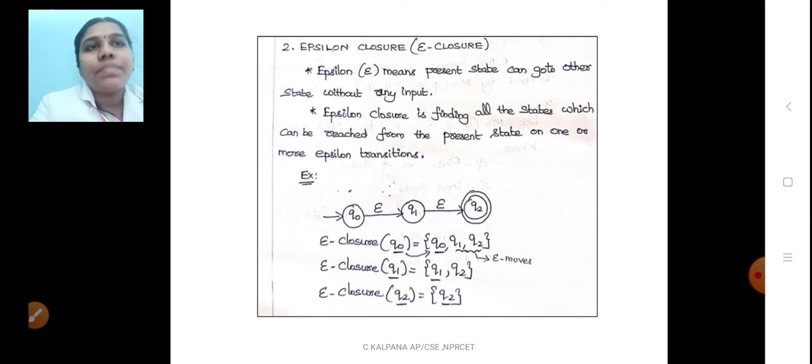And the second one is epsilon closure, that is E closure. It helps to move from one state to another state without reading the input symbol. And how we are moving from one state to another state, how we are finding all the states, and how to reach the end state by using the epsilon transition. Now I will explain with one example.